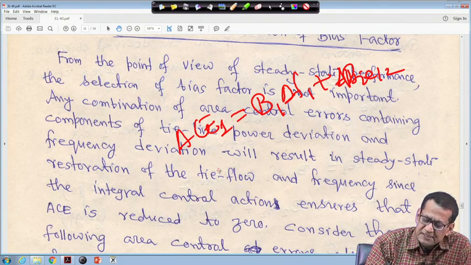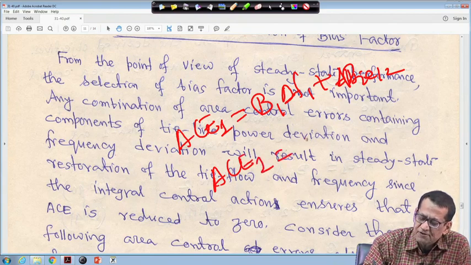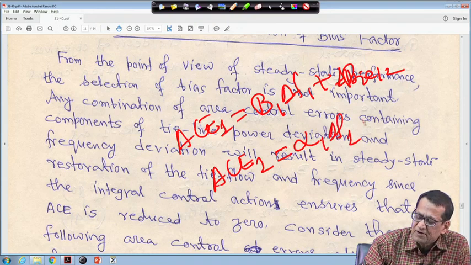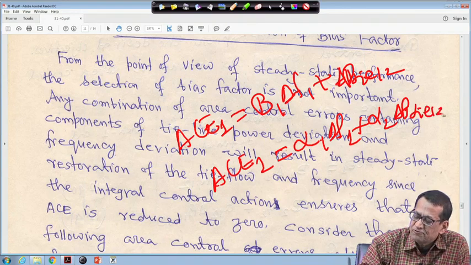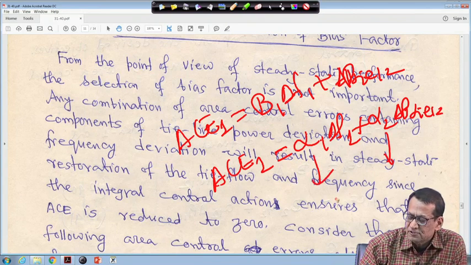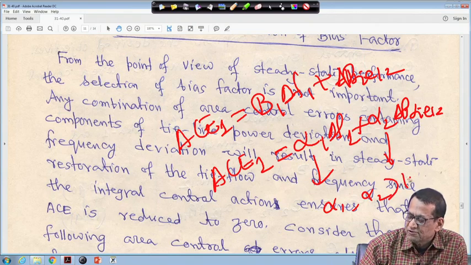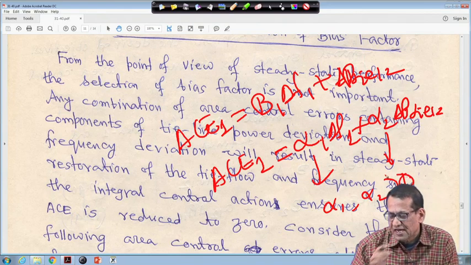So that means in general, even if you take this combination, say AC1, I am just putting in my way, AC1 is alpha 1 into delta F1 plus alpha 2 into delta P tie 1 2, where alpha 1 and alpha 2 both have to be greater than 0.